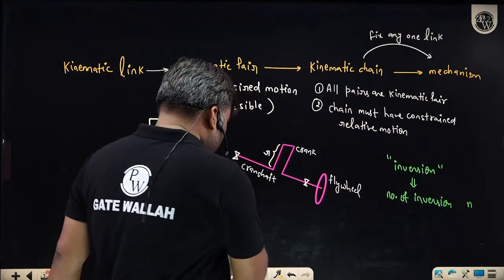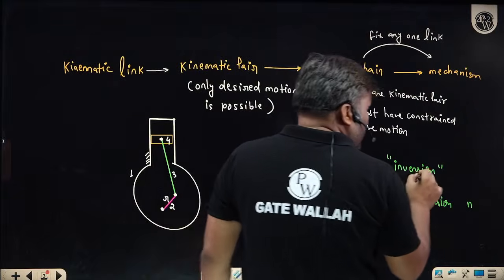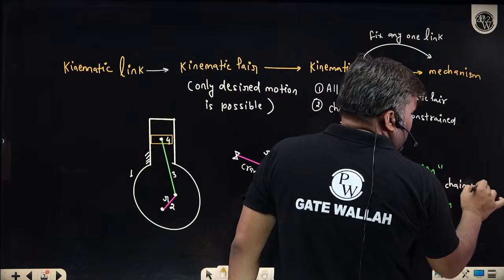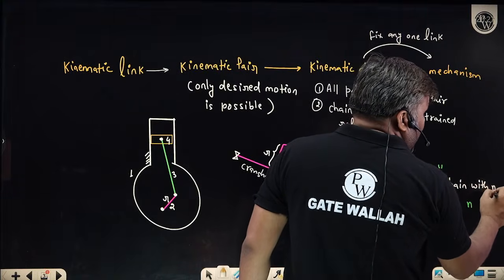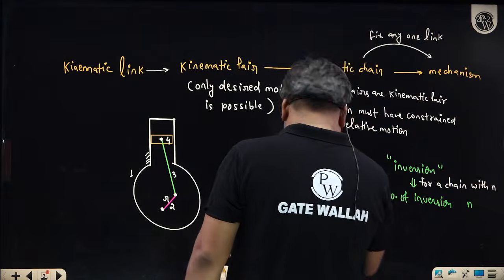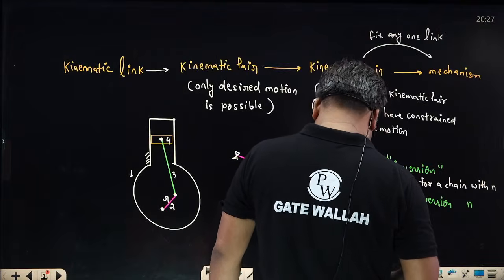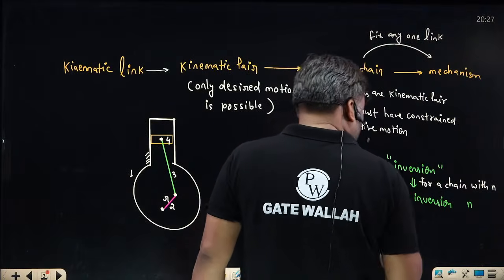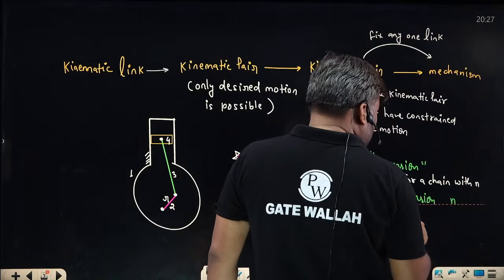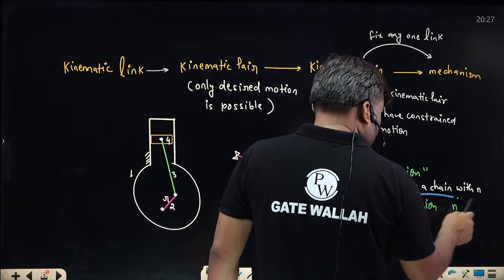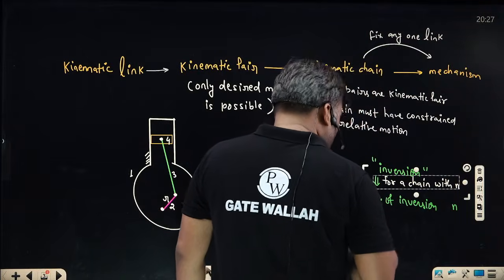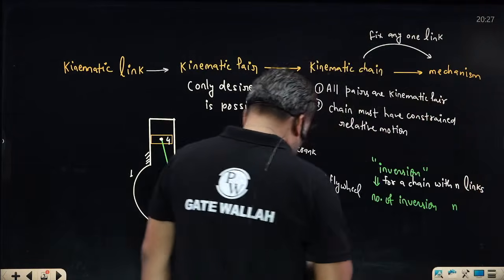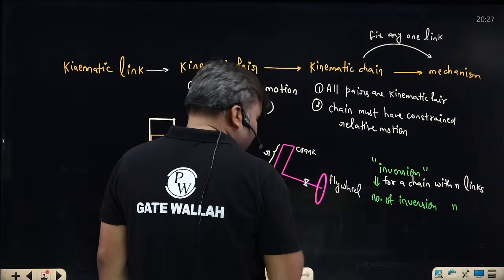On the other hand, let me write it like this. For a kinematic chain with n links, how many inversions are possible? The number of inversions can be n.